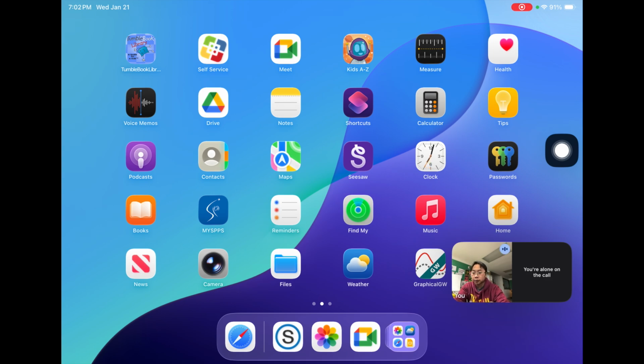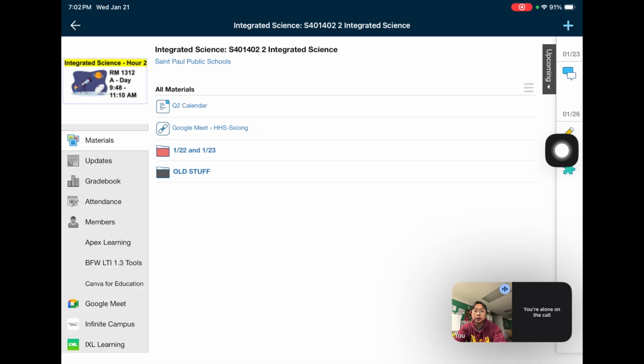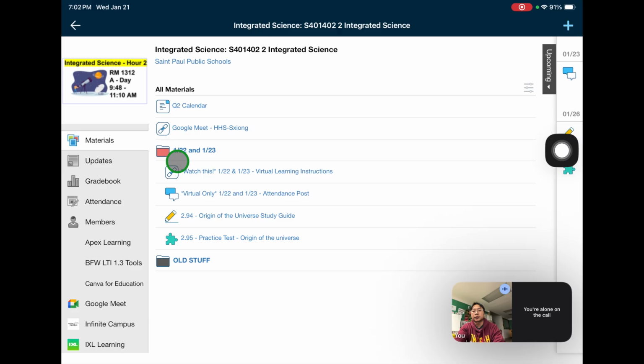First, let's talk about what's gonna happen this week. If you go to the Schoology page, this is what you'll see: a calendar, our meeting link, and the date for what we're doing on Thursday and Friday. If you click on here, there's gonna be a whole bunch of stuff. But first, I want to talk about the calendar.